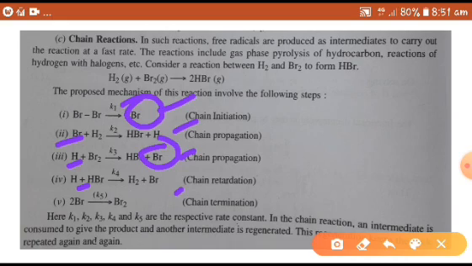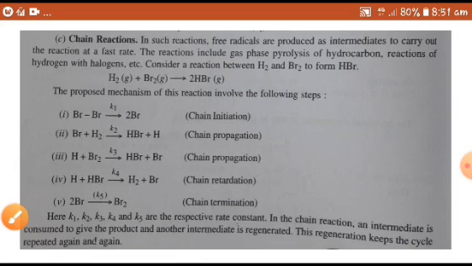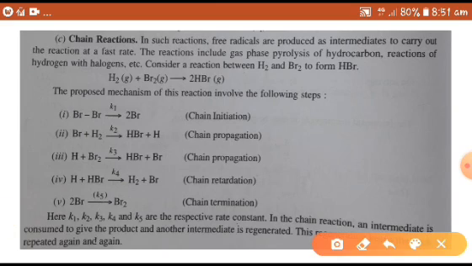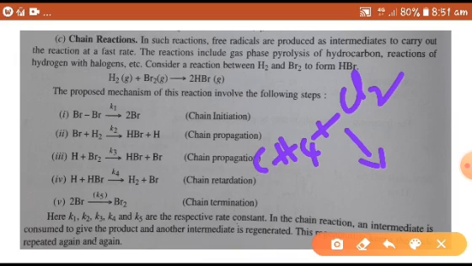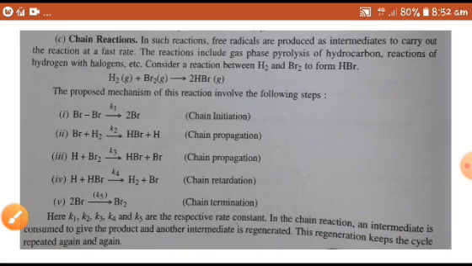The reaction between hydrogen and bromine is one of the examples for chain reactions. And in organic chemistry, chlorination of methane in the presence of light is also one of the best examples for a chain reaction. Here I am taking the reaction between hydrogen and bromine to form hydrogen bromide. The proposed mechanism of this reaction involves the following steps.